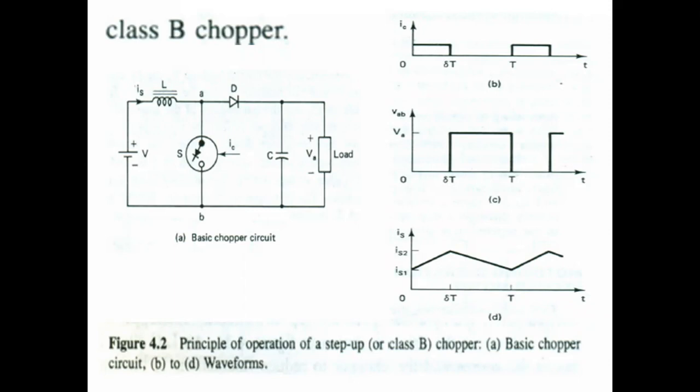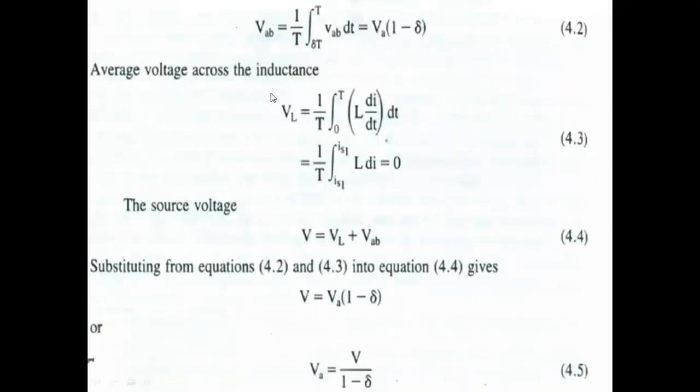Now the average voltage values across the terminals A and B are given in the next problems.